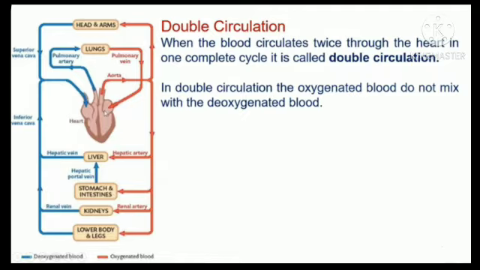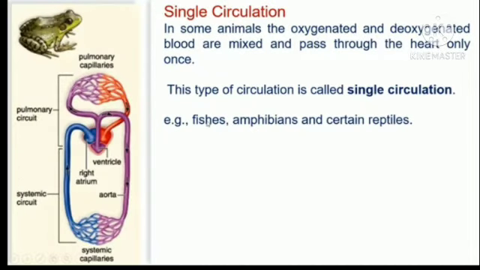Double circulation. When the blood circulates twice through the heart in one complete cycle, it is called double circulation. In double circulation, the oxygenated blood as well as the deoxygenated blood will not mix together. This is what double circulation is. This will happen in all vertebrates. Example, human being.